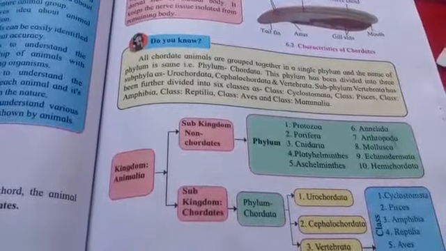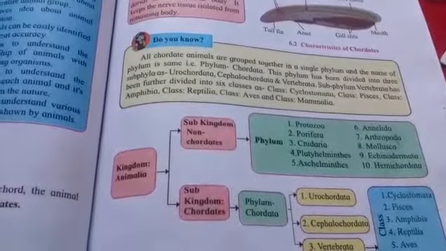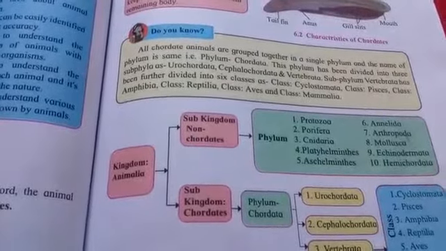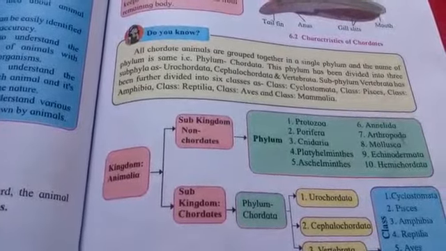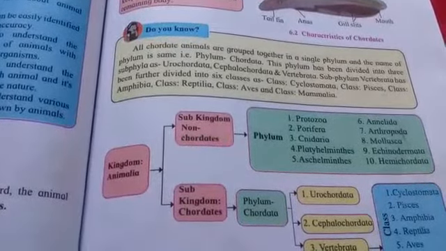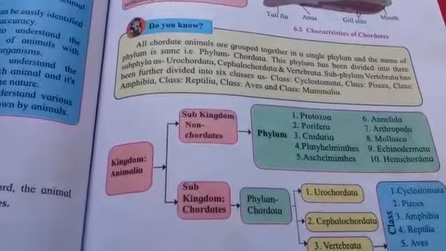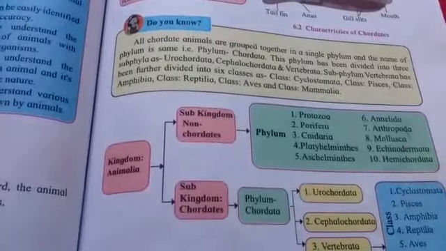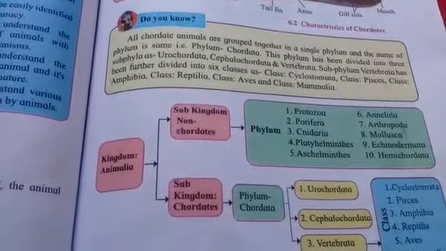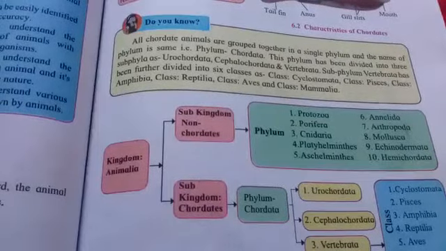See students, all the chordate animals are grouped under a single phylum, and the name of that phylum is Chordata. And then this phylum is further divided into three subphyla. The first one is Urochordata, second is Cephalochordata, and third is Vertebrata. Now, Urochordata